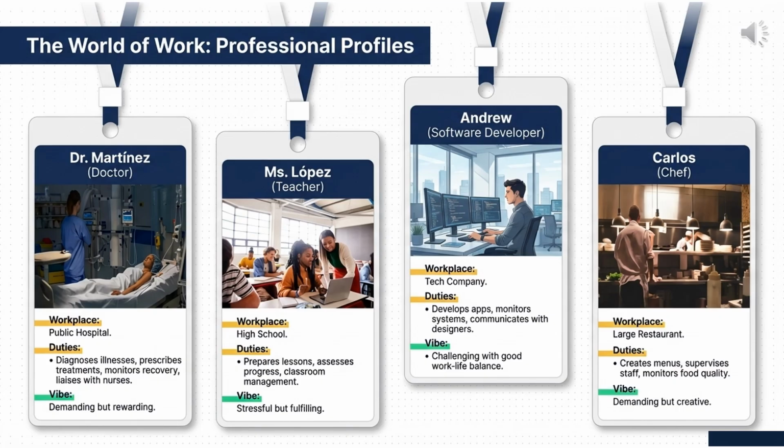A software developer works with technology, usually in an office or remotely. This person creates programs, websites, or applications. A chef works in a restaurant or kitchen and prepares meals. A chef must organize ingredients, cook food, and often work under pressure.